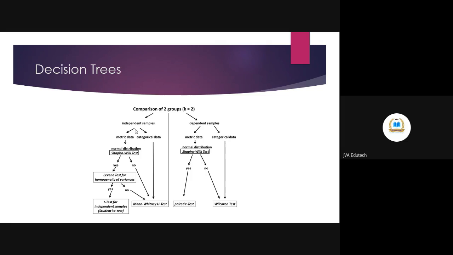If it is normally distributed, we proceed to the next step, that is homogeneity of variance. If that is also fulfilled, then only can we apply the independent t-test. If at any stage any of the assumptions is violated, let's say it is not normally distributed, there is no further testing of assumptions; directly move on to the non-parametric equivalent.